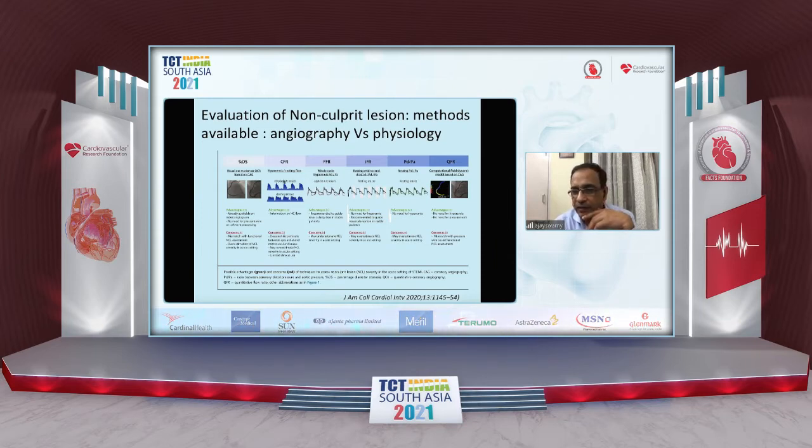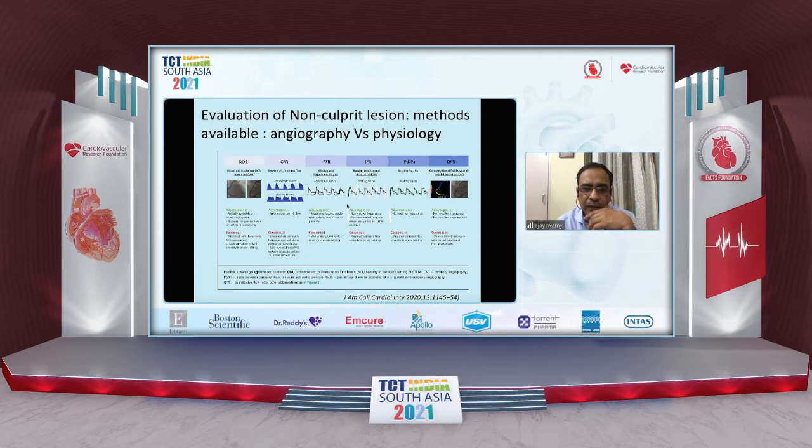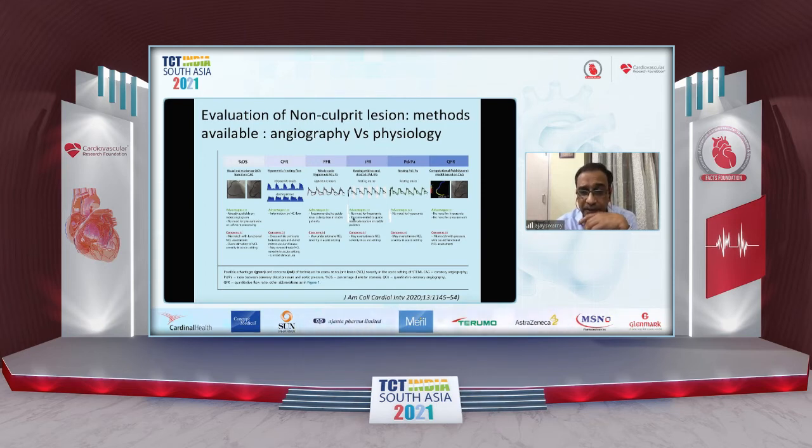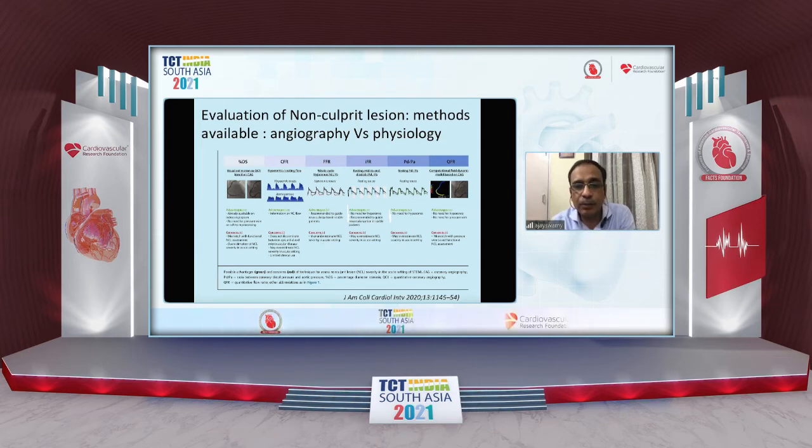CFR is a very attractive concept, but does it distinguish between epicardial and microvascular disease? It might overestimate the non-culprit lesion severity in the acute setting, and thus has limited clinical use because it varies so much with heart rate, blood pressure, and so many other physiological parameters which are not always well controlled. FFR has the advantage that it is recommended to guide revascularization in stable patients and has a mountain of data to support its use in patients with stable angina. But it may underestimate non-culprit lesion severity in the acute setting, and there remain questions about its ability to prognosticate in the long term.